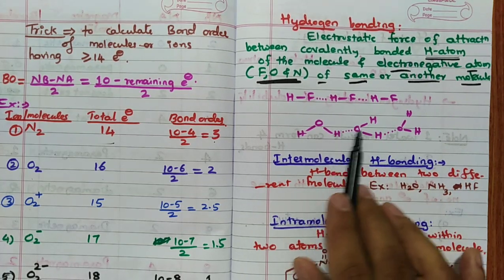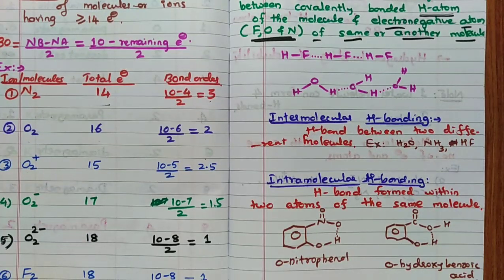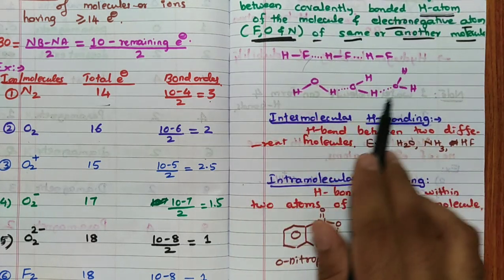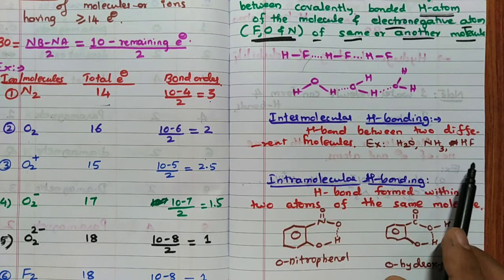See, water, H2O, like that. Intermolecular hydrogen bonding. Two types: inter and intra. Inter, as the name indicates, is hydrogen bond between two different molecules. All these are inter, between two molecules. Inter: water, NH3, HF, like that.